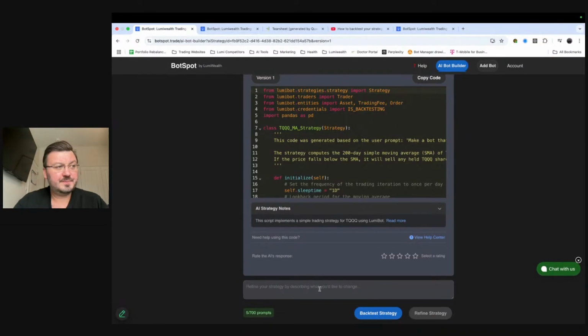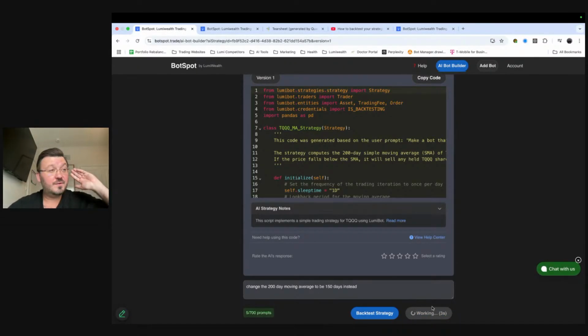Well, let's try this out. Okay. Let's say I could type just into this thing right here. I could say change the 200-day moving average to be 150 days instead, right? Let's see if that improves things, right? I'm going to do 150-day moving average. I'm going to hit refine strategy.